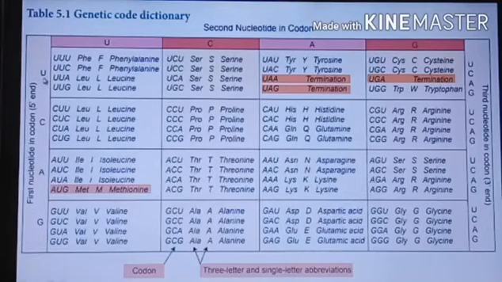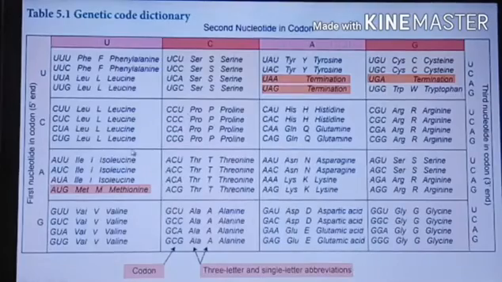Okay, so did you understand? In a codon, for example triple U is one codon. The first nucleotide must be on the left, the second nucleotide is at the top, and the third base is on the right side. We multiplied these three, and that denotes phenylalanine. Similarly, let us take an example. The first base is A, the second is C, and the third is U. So ACU denotes threonine, the first letter of the amino acid. So in that way only you have to write the genetic code dictionary.